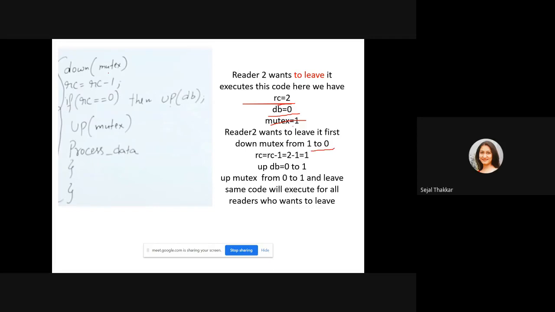Now the next line is RC is equal to RC minus 1. Here we have RC is equal to 2, 2 minus 1 is equal to 1. Now RC is equal to 1. It means now we have only one reader. Reader 2 is leaving.